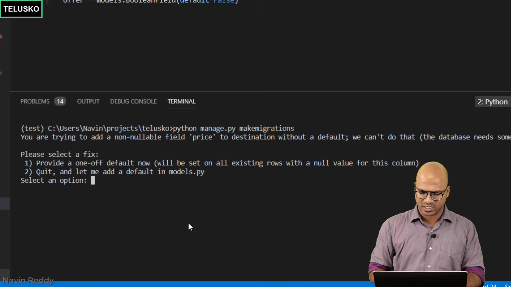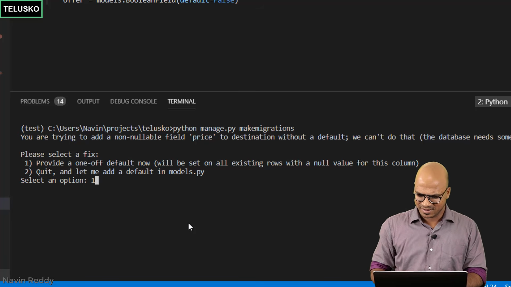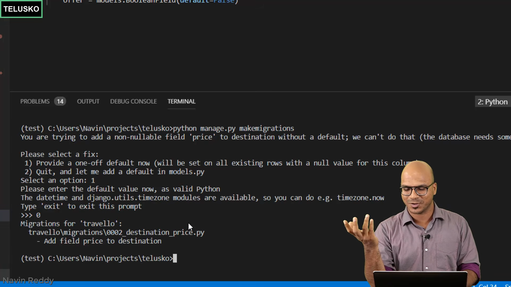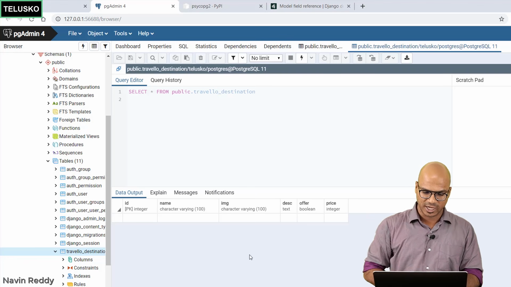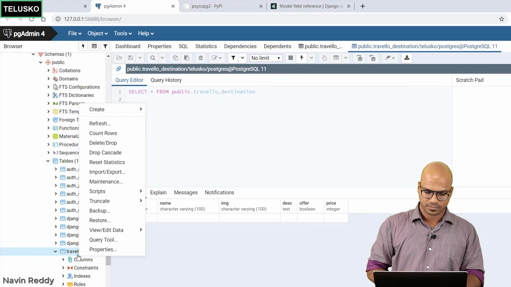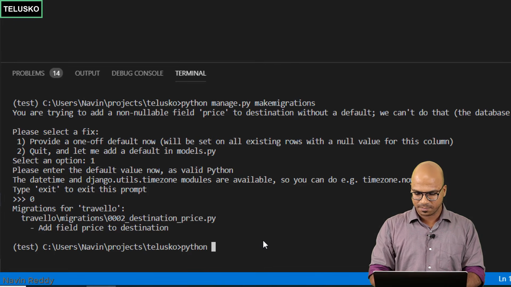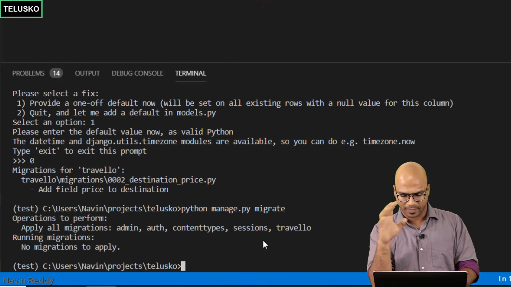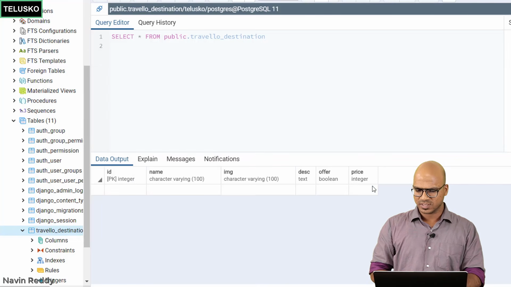So let's say I want to add default values. We know we don't have any rows in the database, but still, let's say I want to add the default value as 0. Done, right? We don't have any rows, so it will not affect much. By doing this, if you go back to your PgAdmin to refresh your table, oh sorry, we have still not migrated, right? Let's do that. So I will say python manage.py migrate, enter. Migration done, there's no issue. And if I refresh, you can see we got price.